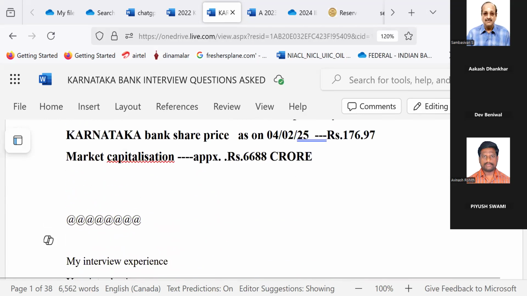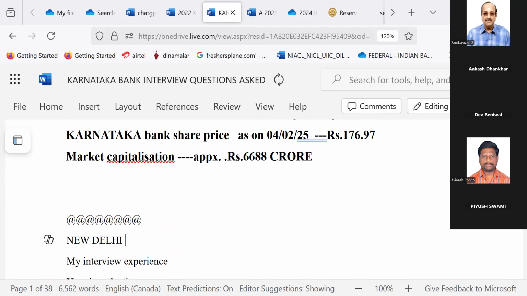This is happening in New Delhi. There is a girl called Nidhi, I don't know whether boy or girl, asking about Karnataka Bank interviews. Karnataka Bank Delhi branch. Sir, is it advisable to conduct our interview in Hindi?